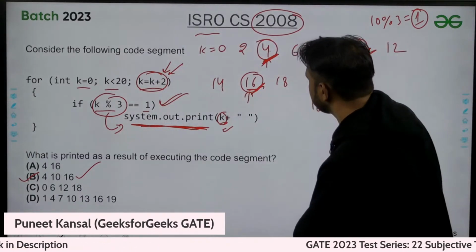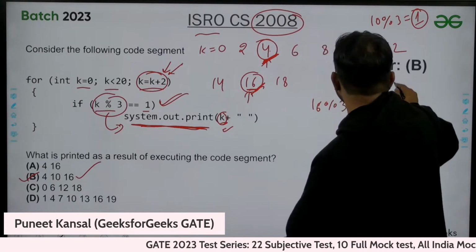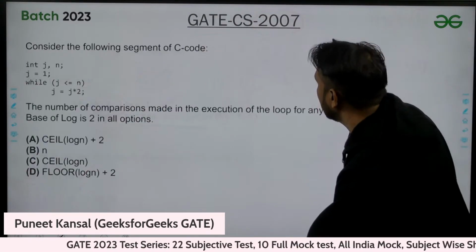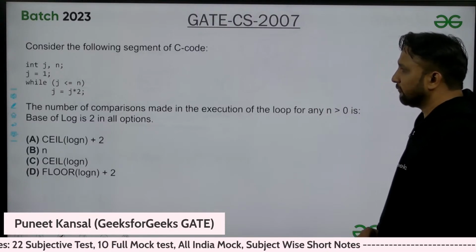So B is the right answer, yes. This is a GATE 2007 question. Please try it yourself.